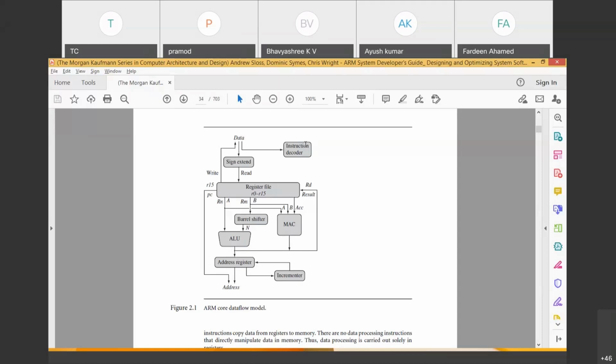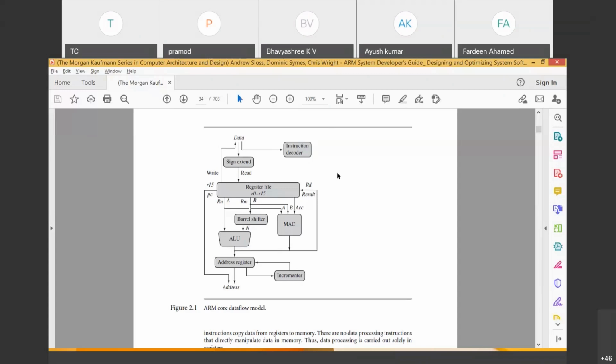This is the processor. Now this processor has to be connected with the memory. Memory is not shown here. So the data is taken from the memory. How is the data taken from the memory when the processor starts working?